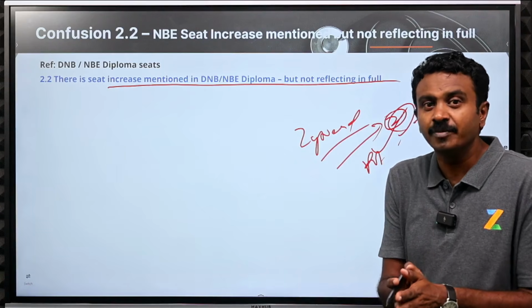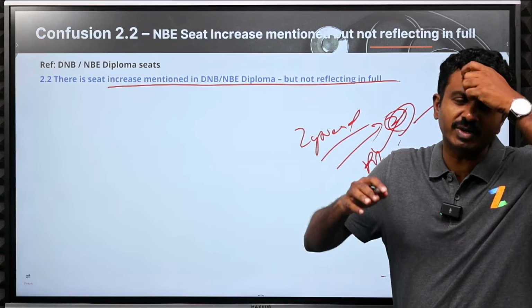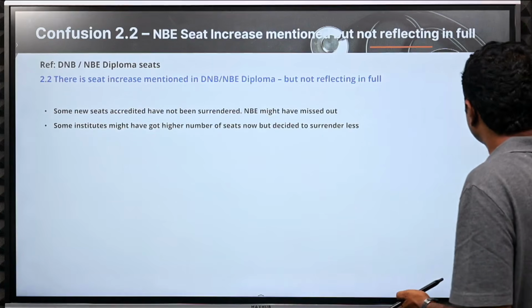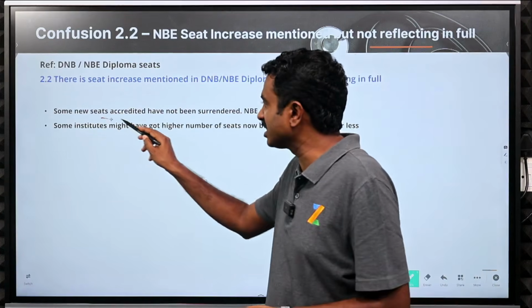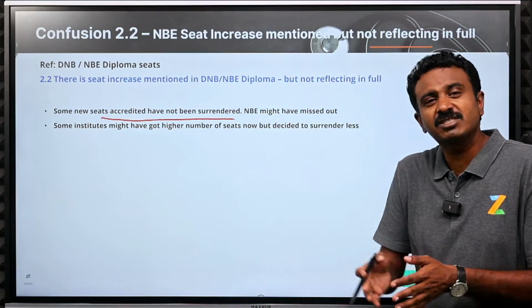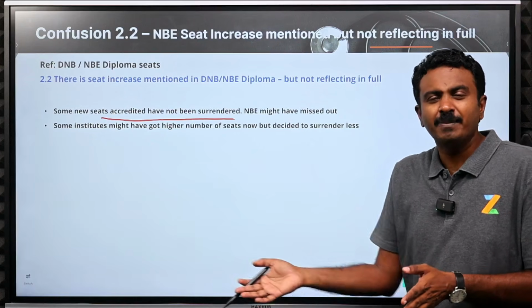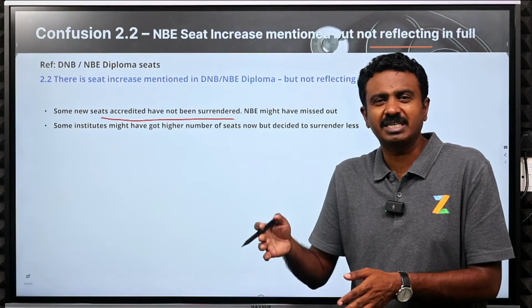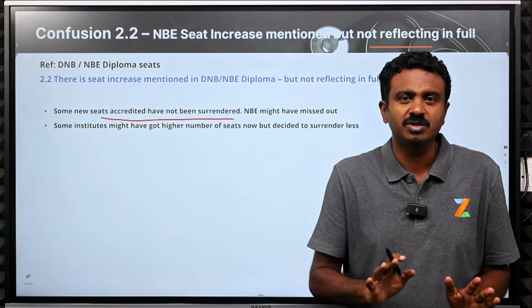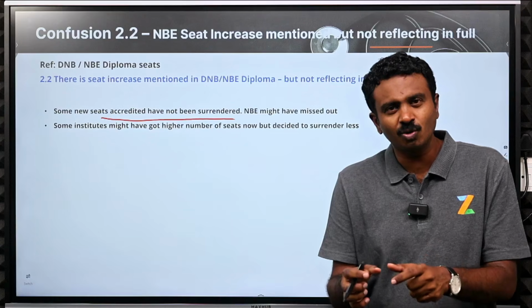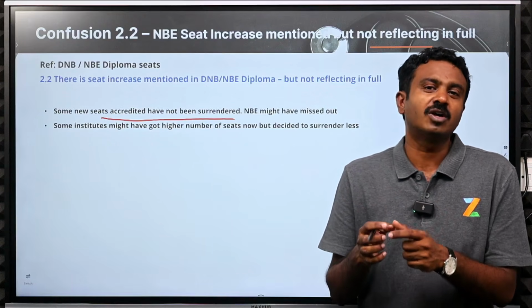Please do represent, because we are taking those up and trying to figure out as many mistakes that others have done as possible with your inputs. Reason is, some new seats accredited have not been surrendered. Like there is a new institute that has come up, it has got the accreditation from NBE, but they did not know the entire process of how to surrender to NBE, confirming with NBE, or NBE missed it out. They have not been surrendered, but the seat exists today. What ZyNerd said is true, the seat exists today, they have not surrendered the seats.